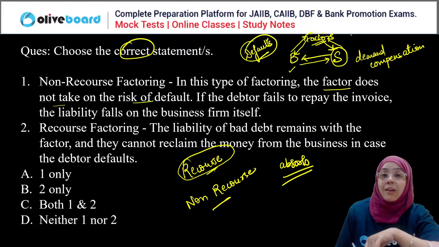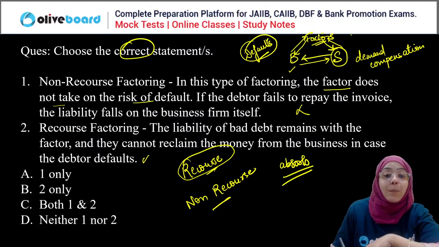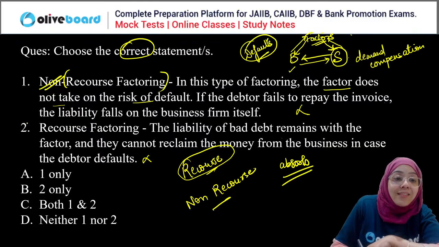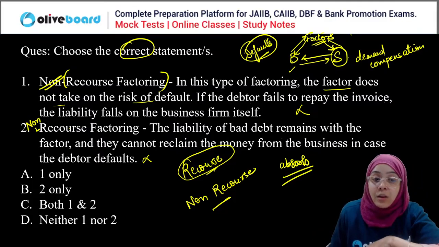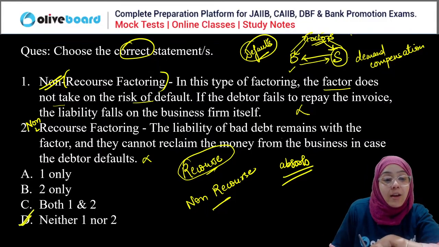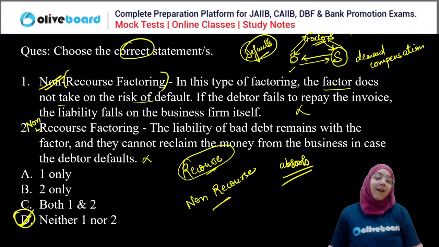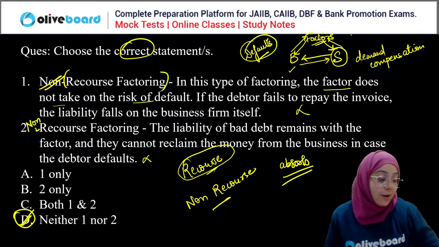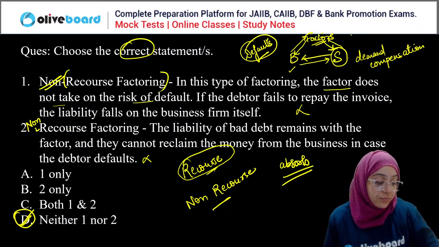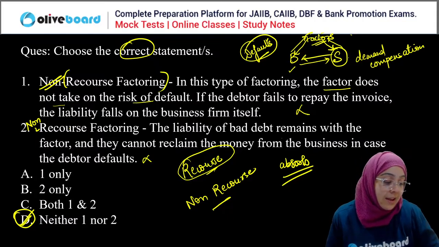Now, both statements are wrong because the statements are interchanged. The first statement is actually recourse factoring, and the second statement is non-recourse factoring. So if we choose the correct statement here, neither one nor two is the correct answer. Everyone, neither one nor two is the correct answer. Clear? Any doubt in this?